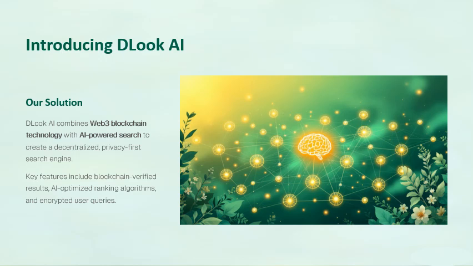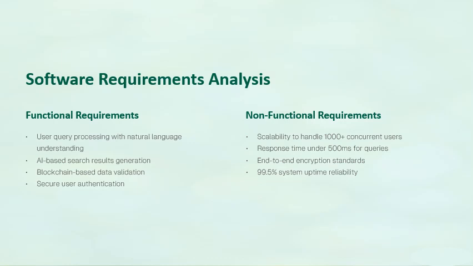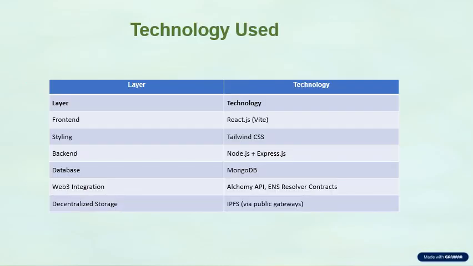Our solution combines Web3 blockchain technology and an AI powered search engine to create a decentralized, privacy first search engine. The key features are AI optimized ranking and blockchain verified results. The main objectives of our project were privacy first search, true decentralization, and intelligent results.